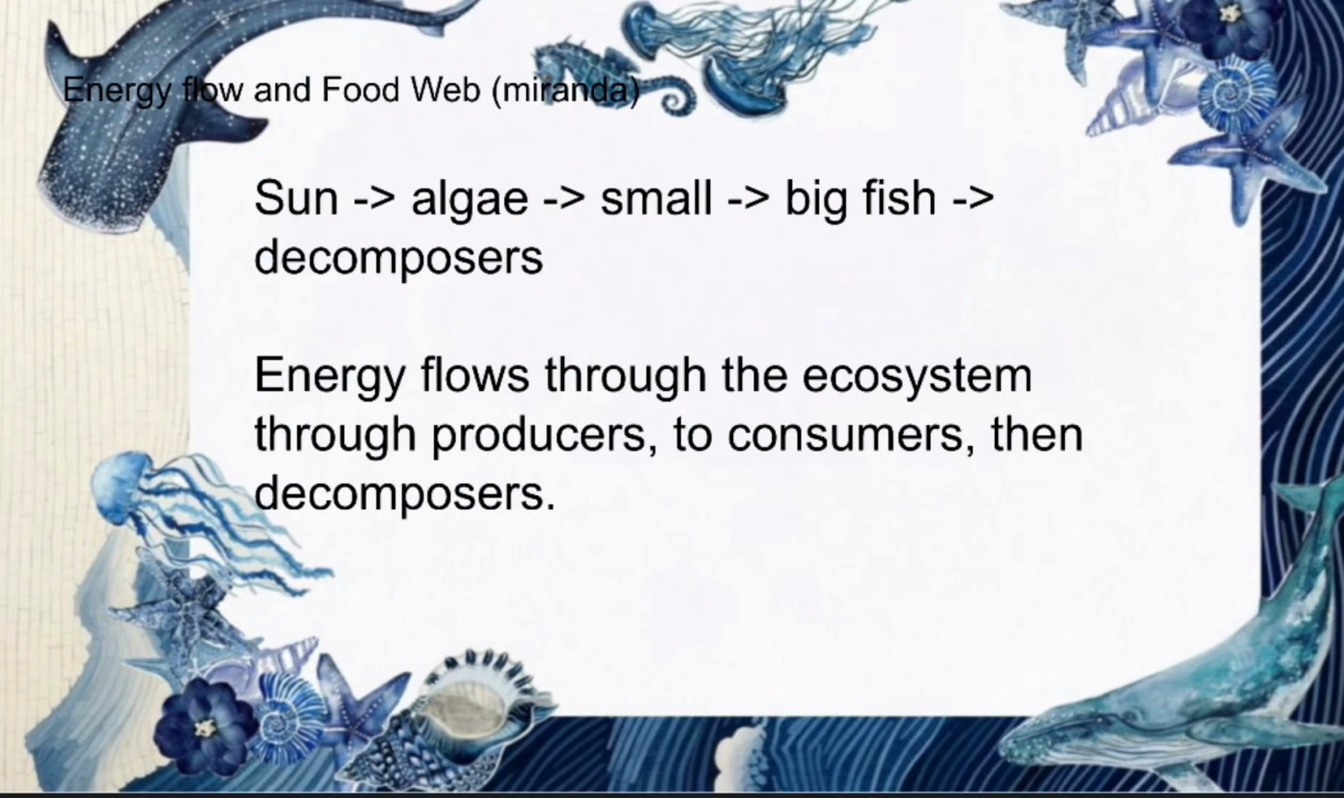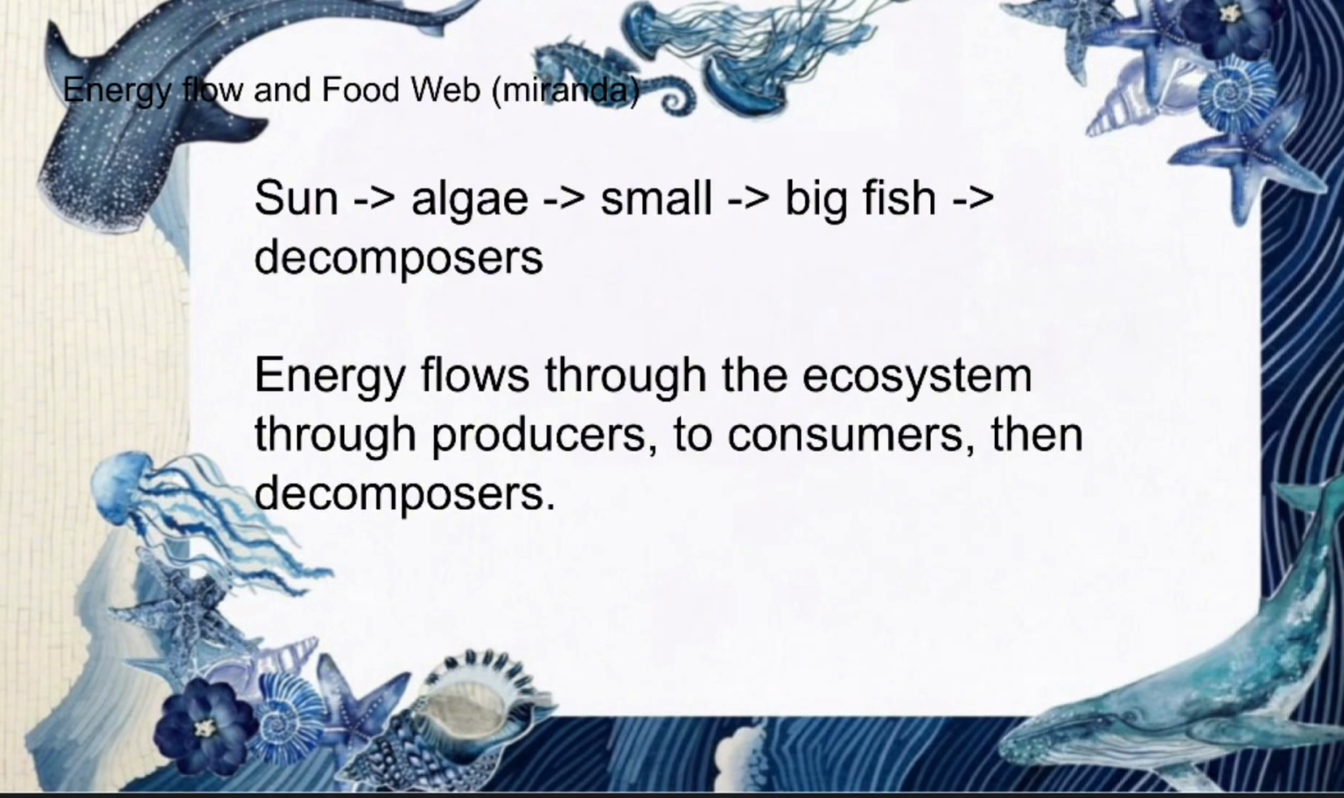Here we're talking about the energy flow and the food web. So in the text below it says sun, algae, small fish, big fish, and decomposers. A food chain shows how energy passes from one organism to another. In this food chain, algae use sunlight to make food, and small fish eat the algae. Big fish eat the small fish, and decomposers break down dead organisms.